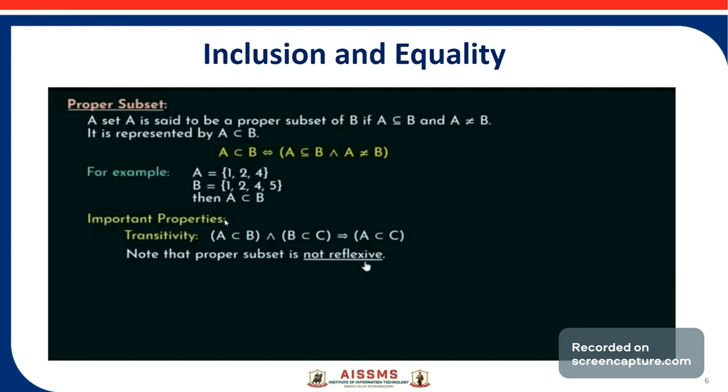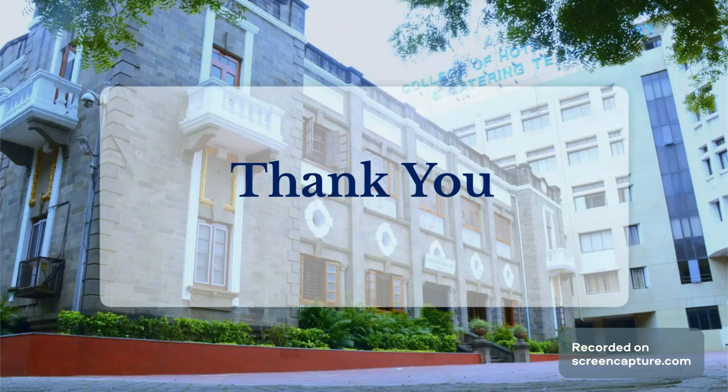Now, one important property is transitivity. If A is a proper subset of B and B is a proper subset of C, then A is a proper subset of C. So, here proper subset is not reflexive, it is transitive.